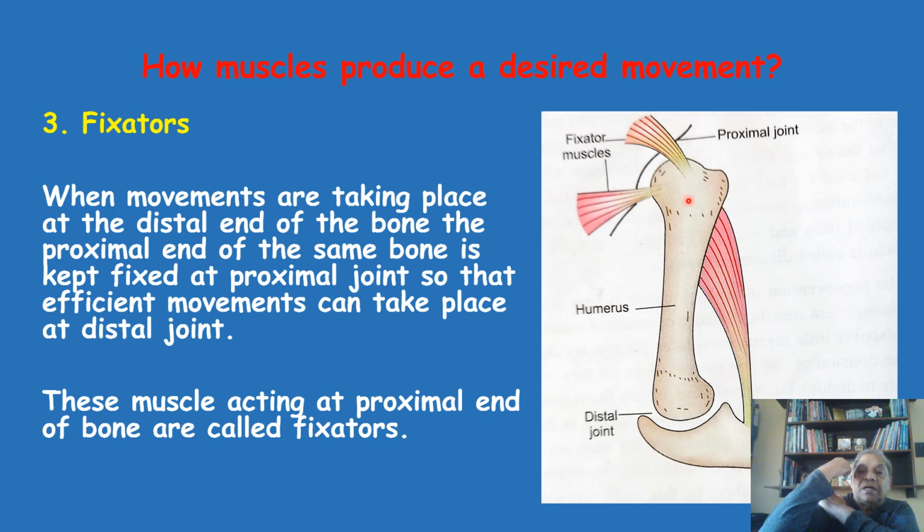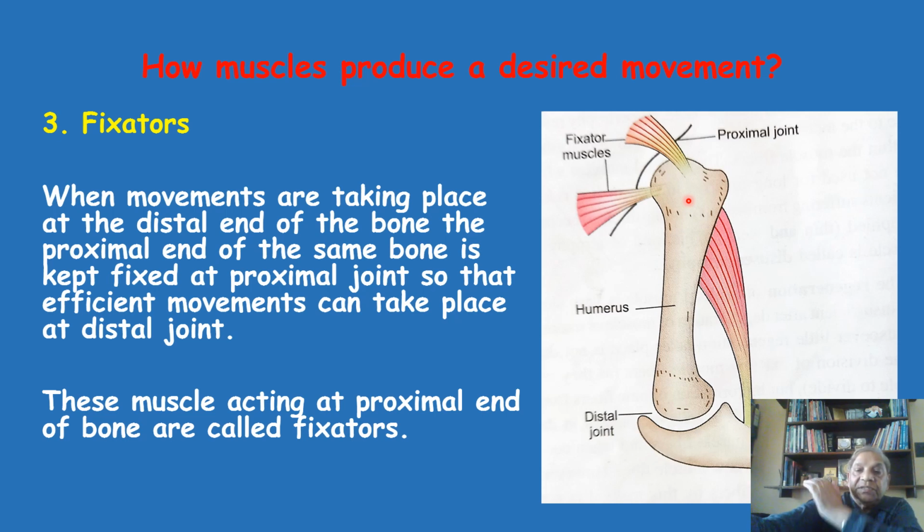And why is it hard? Because it is a fixator muscle, and at the same time when you are producing the flexion, this muscle is also contracting and keeping the upper end of the humerus stable, not allowing it to move, fixed at the shoulder joint. This is because then you can move the elbow or do the flexion or extension very effectively and easily.